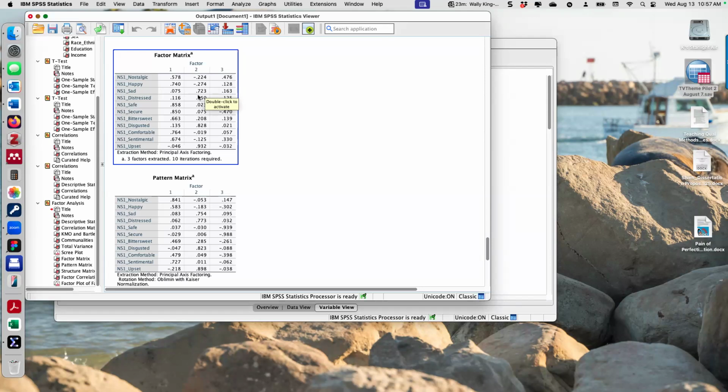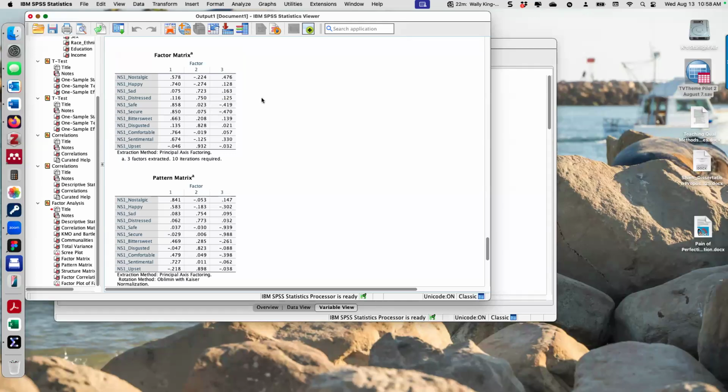So sad and distressed are higher on factor 2, down to disgusted, higher on factor 2, and upset, higher on factor 2. But the positive words, nostalgic, happy, safe, secure, even bittersweet, it's lower, and sentimental and comfortable,